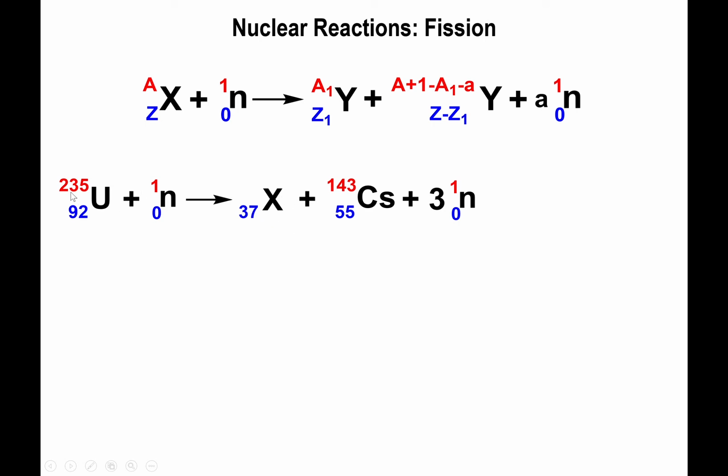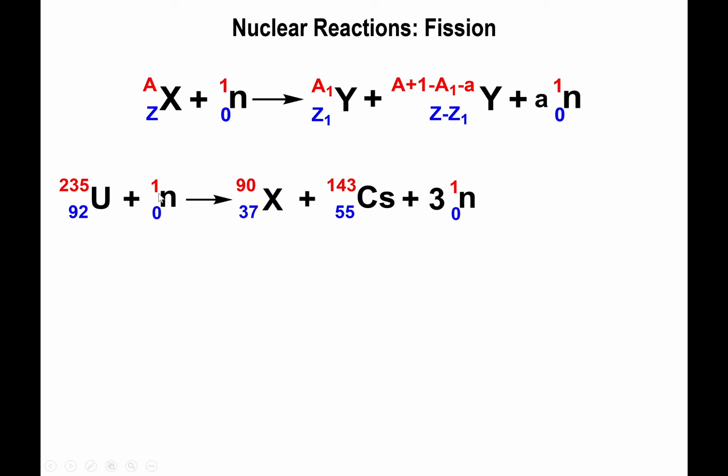Okay, for the atomic masses, it's a little bit more complex. We have to add 235 plus 1, that will be 236. 236 minus 143 will equal, I believe, 93. And then you have 3 neutrons multiplied by 1, so 93 plus 3 should be 96. Let's see if I got that correctly. Oh, a little off. Okay, so 90.